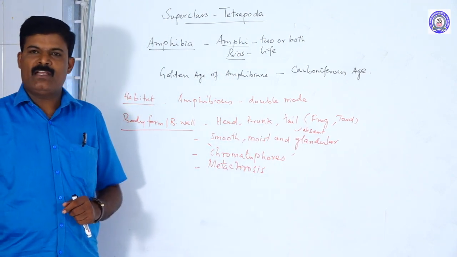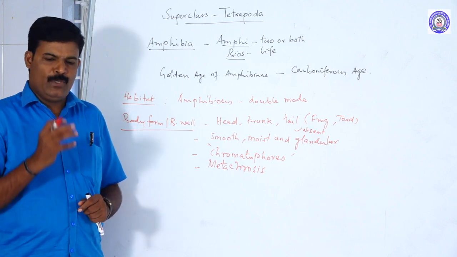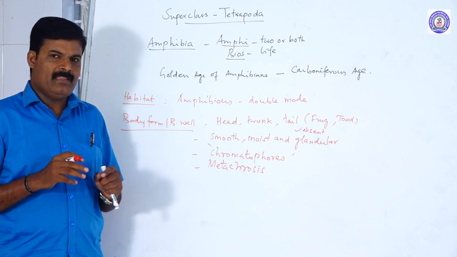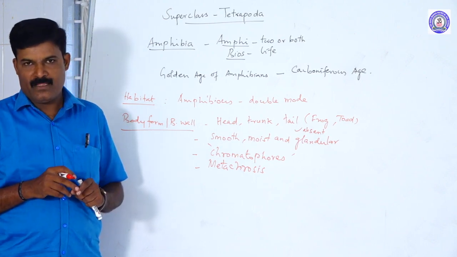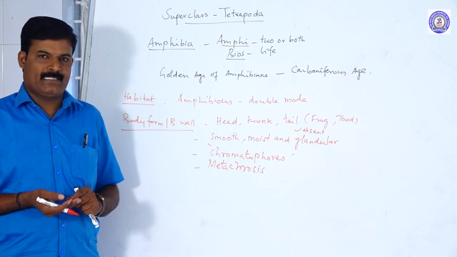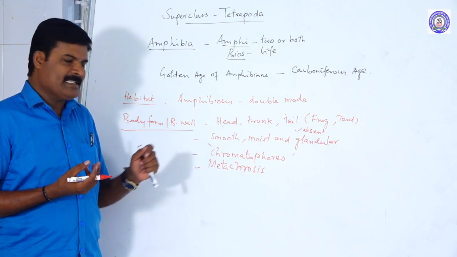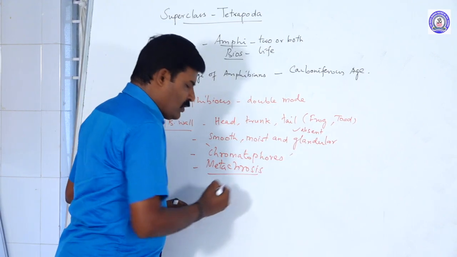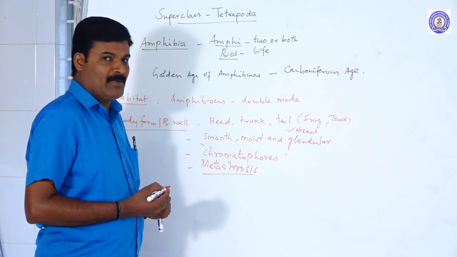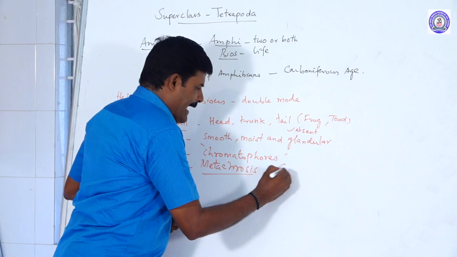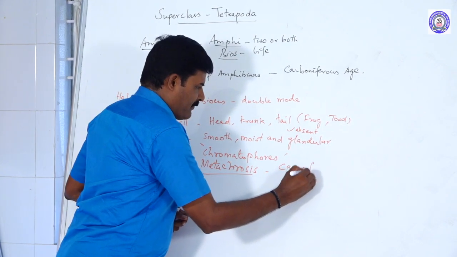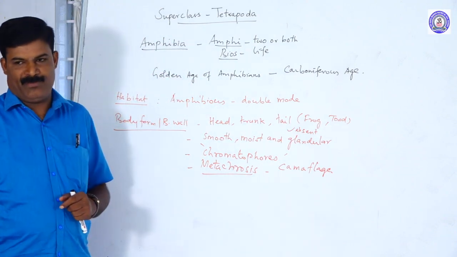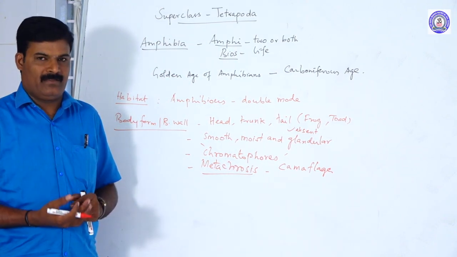So note it, what is metachrosis? A few amphibians have the ability to change their body color according to, or matching, the surroundings. This occurs due to the presence of pigmented cells. This kind of phenomenon is called metachrosis. This body color change is a camouflage adaptation. Underline this, it is called camouflage adaptation or camouflage mimicry.